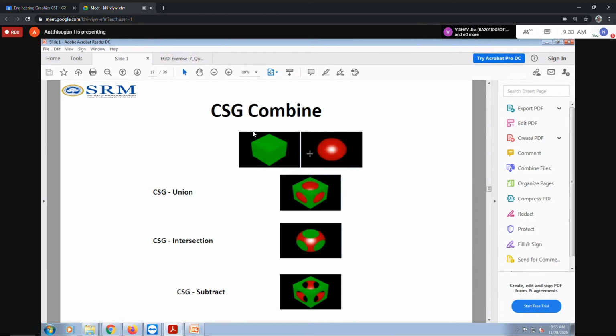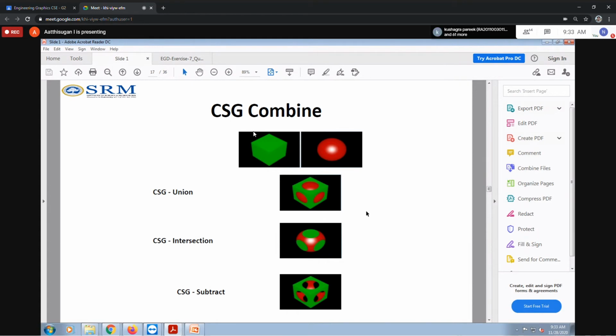But the same, I'm going to do the intersection, so that ball as well as this cube. What is the intersection? This will be visible like this. Now I'm going to subtract from the cube the ball, meaning the inner portion of the ball will be subtracted. Like this, here the red color is not visible. Same shape, but the red color is not visible.